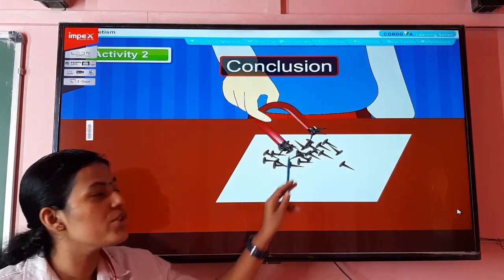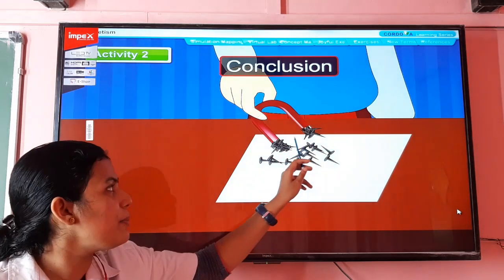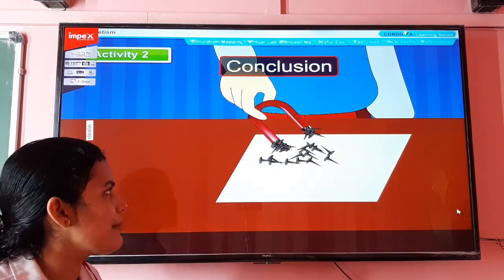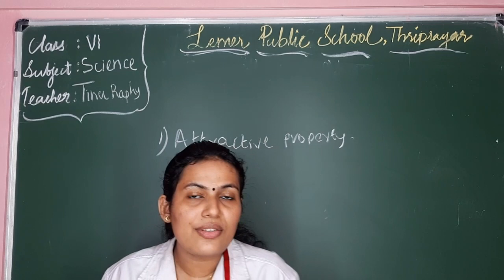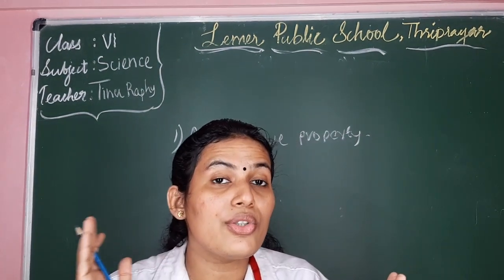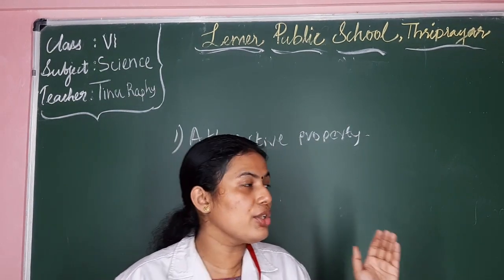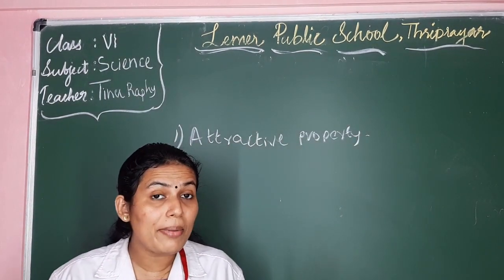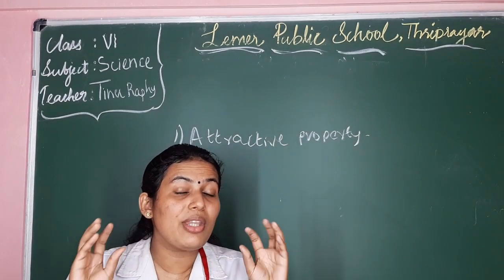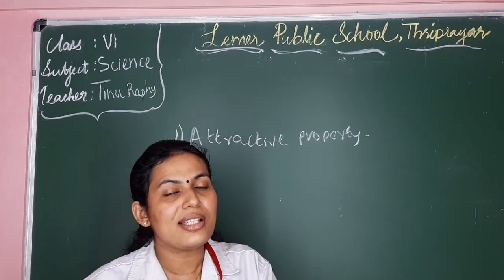This is using a U-shaped magnet. In U-shaped magnet also, at the North Pole and South Pole, the attraction is maximum. So by this activity, we understood though the whole magnet has the power to attract the magnetic substance, the poles of the magnet, in the U-shaped magnet you have noticed, I hope you have noticed, the attractive power is maximum at the North Pole and the South Pole.